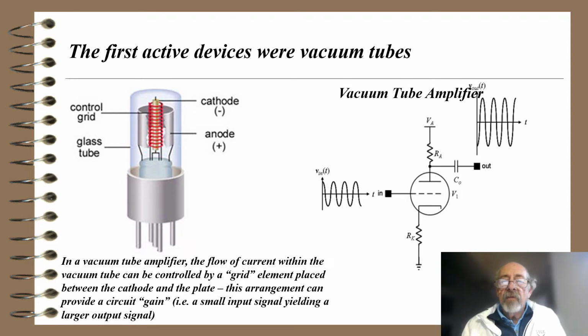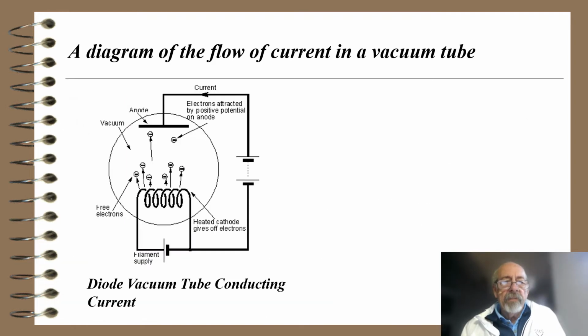There's a large positive voltage V sub A applied to the anode through a plate resistor or anode resistor called R sub A. There's a coupling capacitor for the output to block the DC voltage. There's a cathode resistor, R sub K, and there's a small voltage placed on the grid. And you see that the output voltage on the plate is much higher. Usually a vacuum tube triode would have a gain of about 20, a factor of about 20.